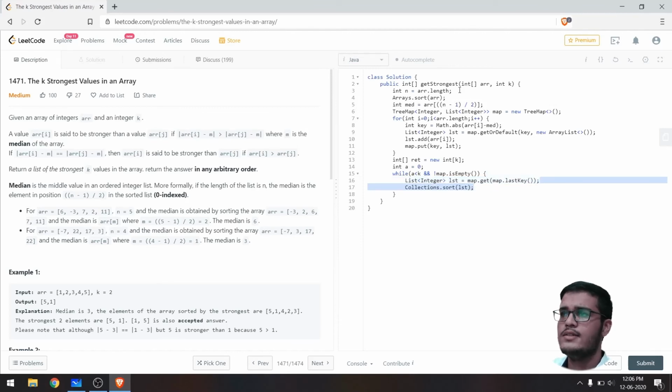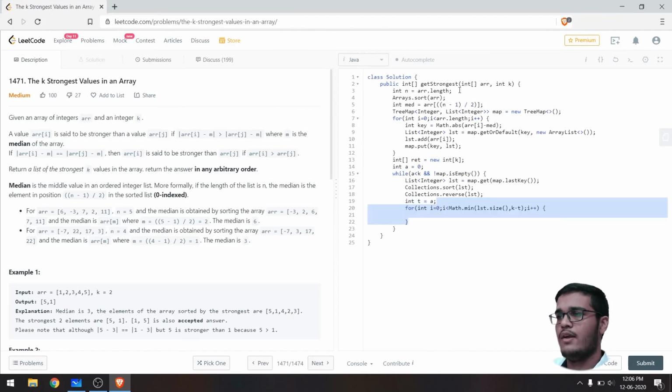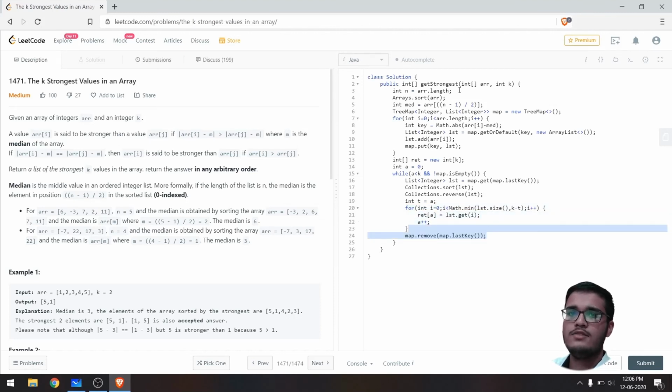Then we'll sort that list and reverse it. Why reversing? Because of the second condition, if arr[i] is greater than arr[j]. After that, we'll initialize a temporary variable called t so we can use it for the iteration of the loop that will feed the values into the return array. Then we have a for loop to fill in the values. ret[a] is equal to list.get(i), then a++, and at the end we remove that key, so that if we are still left with more capacity in the return array, we can use the key after the last key. Towards the end, we simply return this array.